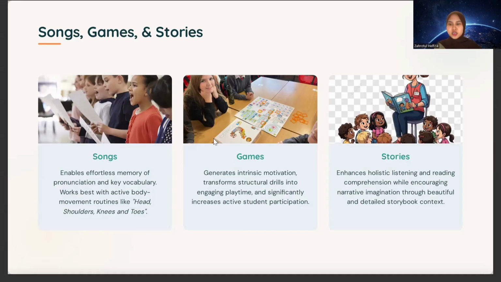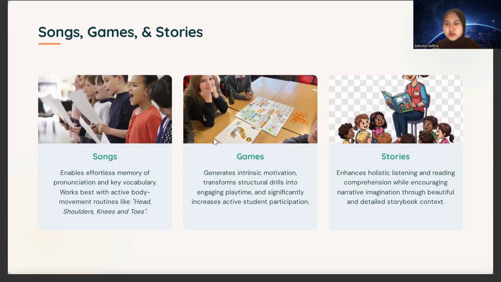And then the third one is stories. Yes, the story has holding, listening, and reading. Yeah, because when we do storytelling, the student can imagine what we said, what we read. And then the student can have new vocabulary, and the student can practice listening, and I think the student can read again what we tell.